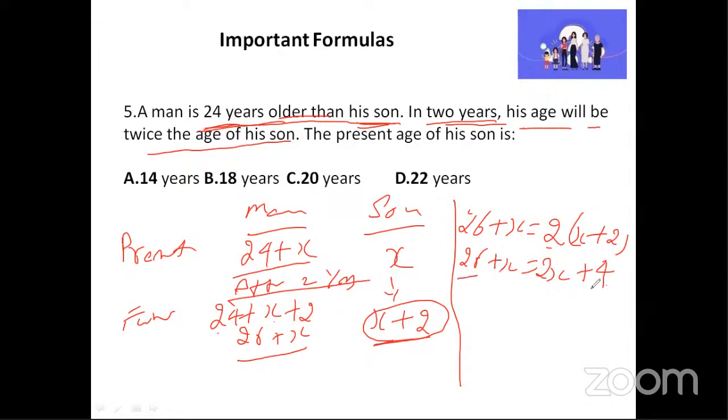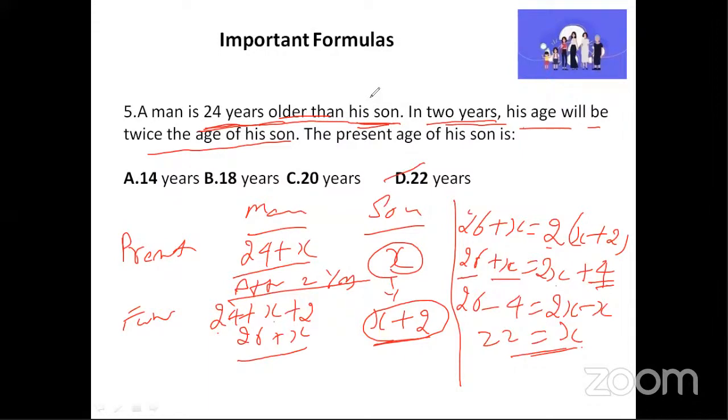So I'm going to keep the numbers on one side and the X on the other side. So I'll take 26, I'll write it here, plus 4, if it comes this side becomes minus 4, is equal to 2X, I will write as it is, plus X, it becomes minus X. So 26 minus 4 is how much? 22 is equal to X. So X is equal to 22 years. So the present age of the son is 22 years. I hope this is clear.